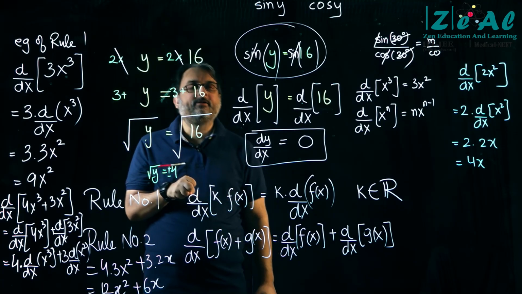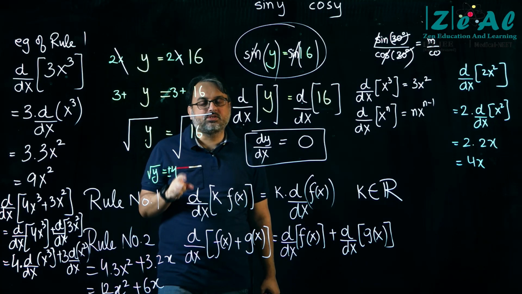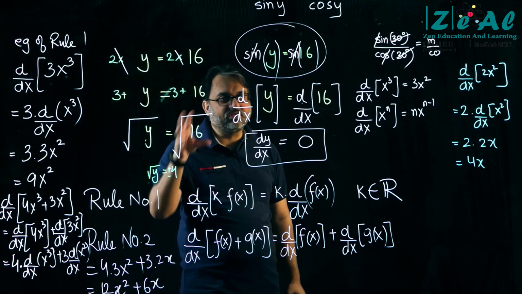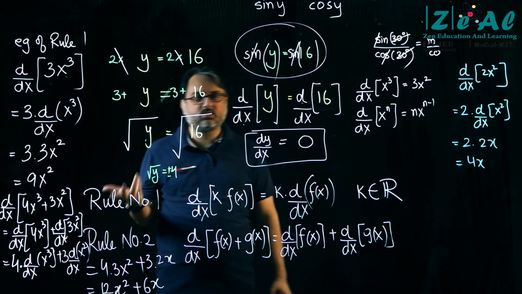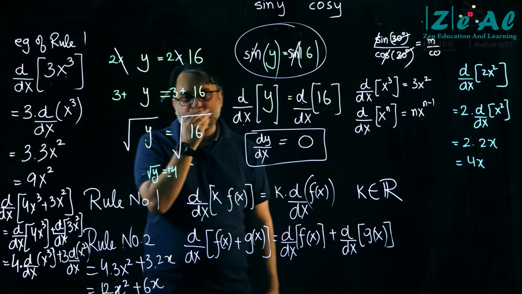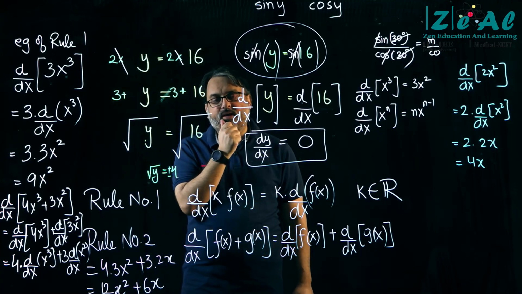Okay, ठीक है ना? So next class में we will start with trigonometric derivatives. That means d by dx acting on sin x, what does it give? d by dx acting on cosine x, what does it give? Right? Okay. That we will do in the next class.